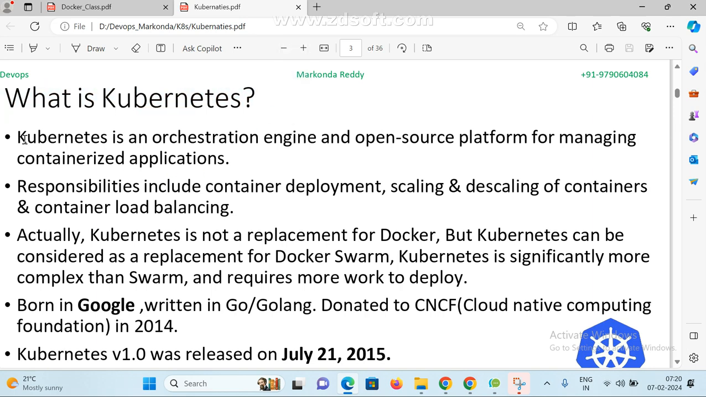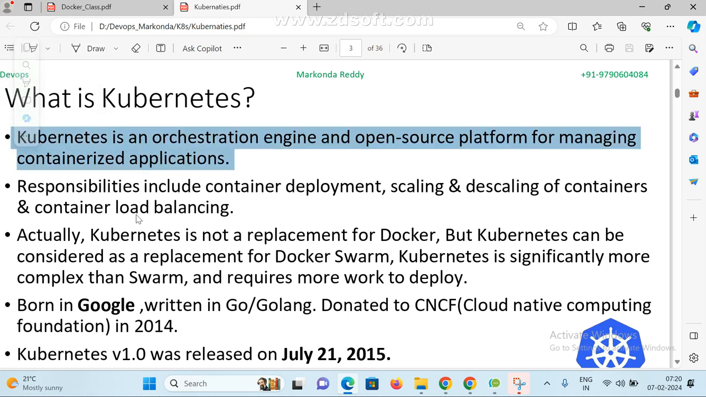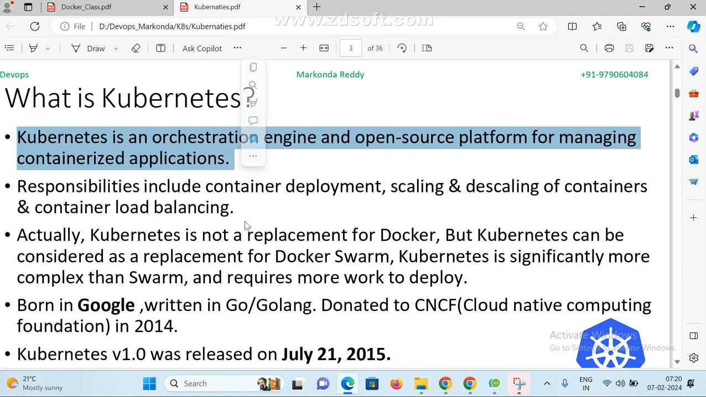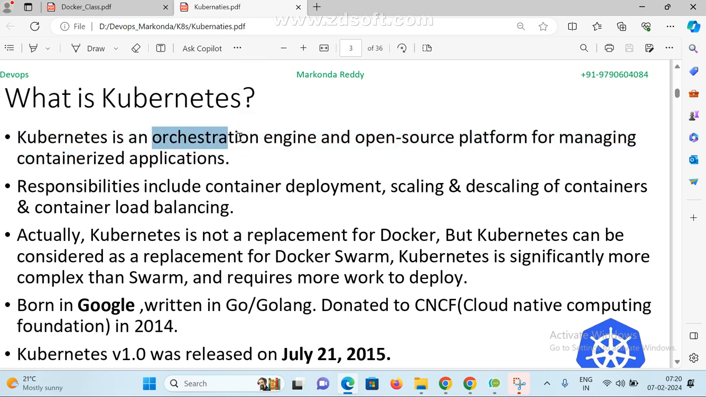Kubernetes is an orchestration engine, and it is an open source platform for managing containerized applications. Now you know what a container is, how to create a container, and how to deploy your application with the help of a container. If you want to handle multiple containers and multiple Dockers, what do we go for? Kubernetes. Very simple. Kubernetes is an orchestration engine.